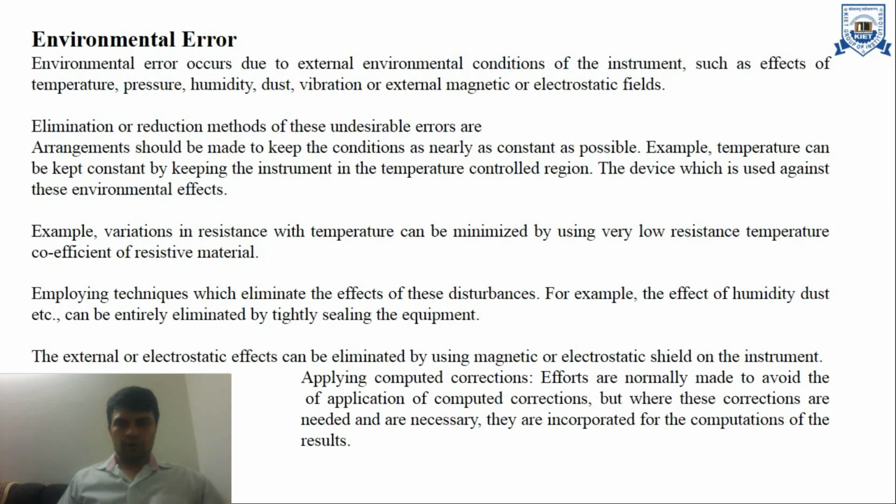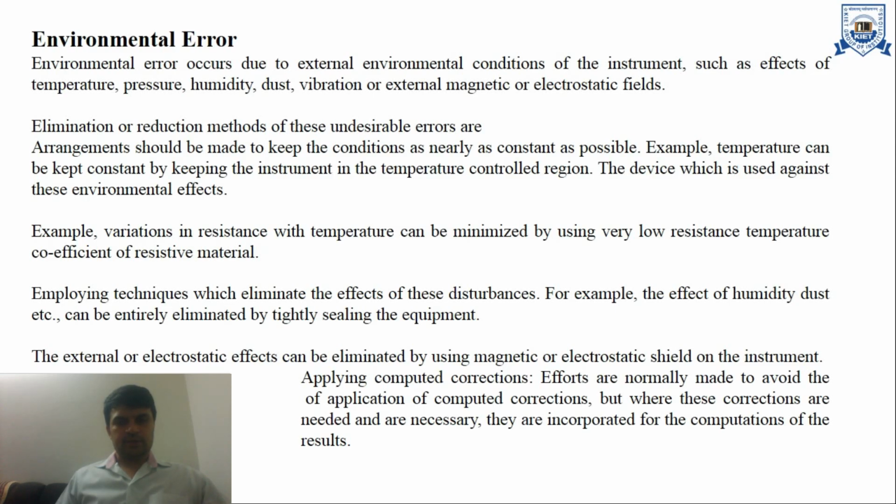Then we have environmental errors. Environmental errors occur due to external experimental conditions of the instrument, such as the effect of temperature, pressure, humidity, dust, vibration, external magnetic fields, electrostatic fields, etc. Elimination or reduction methods for these undesirable errors are: first, arrangements should be made to keep the conditions as nearly constant as possible.